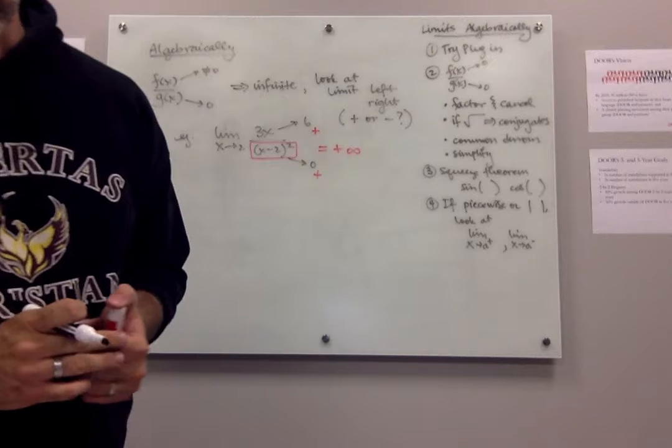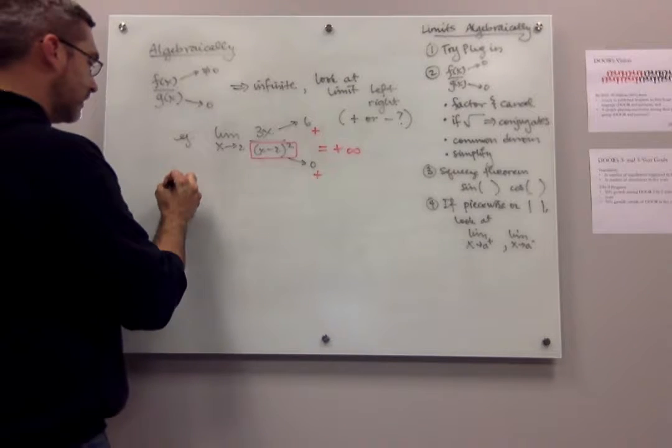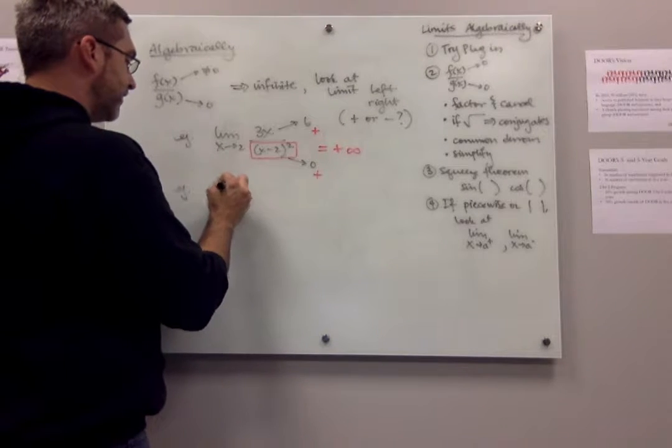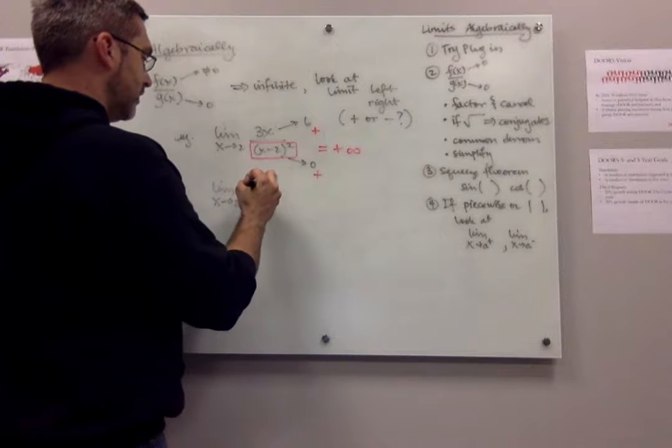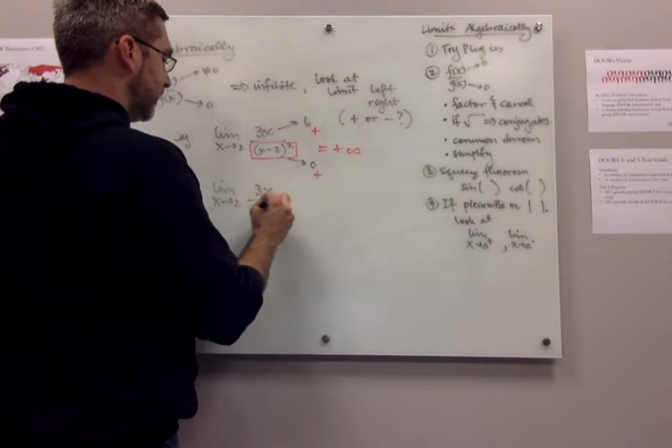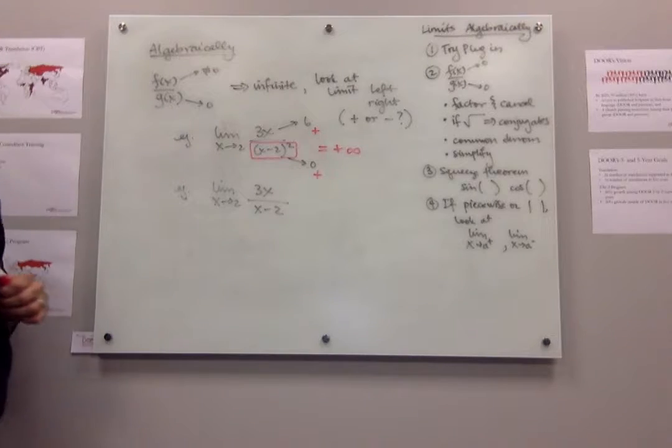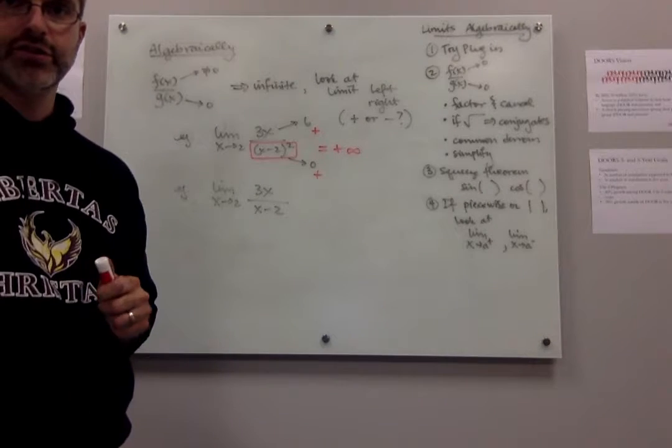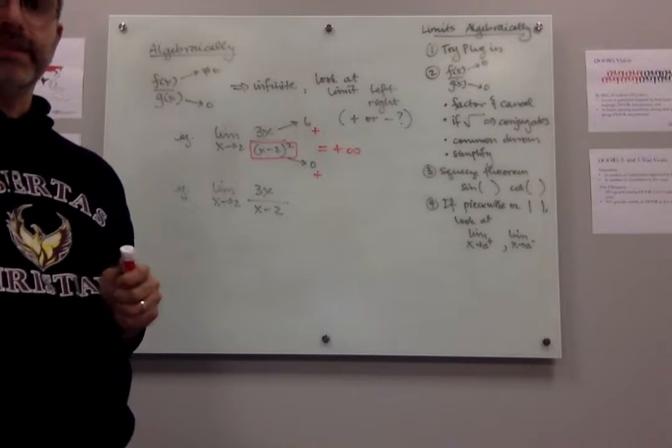Let's look at another example. Let's get rid of the squared there and see what happens instead. So I'm going to look at the limit as x goes to 2 of 3x over x minus 2.